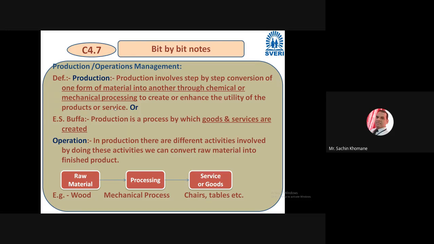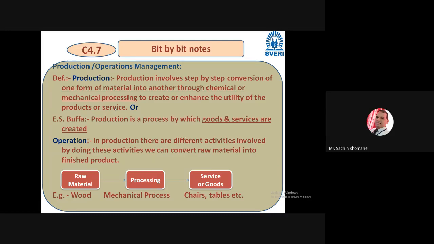It feels a little lengthy, but in short, production is nothing but conversion of raw material into finished product. And how is it converted? Maybe by chemical process or mechanical process. And why is it done? To enhance the utility of the product, or use of the product, you can say.